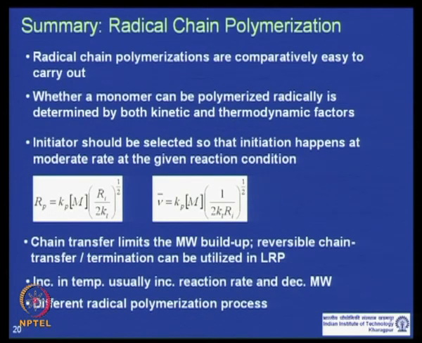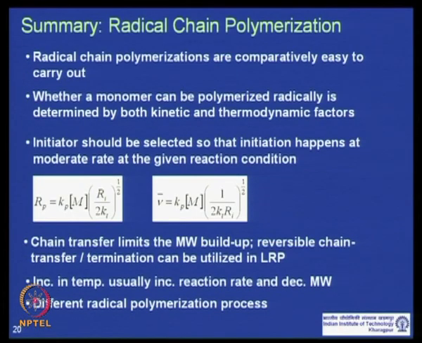Radical chain polymerizations are, as we can see from our discussion, comparatively easier to carry out in comparison to step growth polymerization, provided you take care of the solvent, if you are using a solvent, and any impurity which can terminate the radicals, or any impurities which can act as a chain transfer reagent.